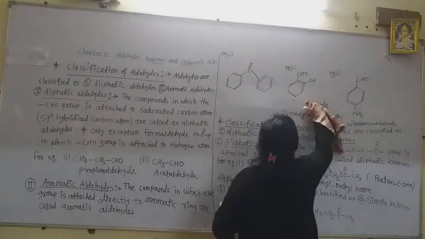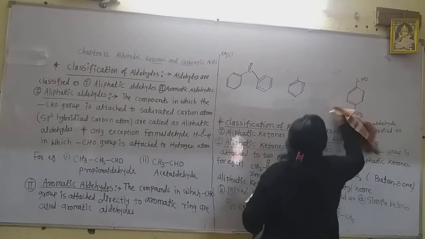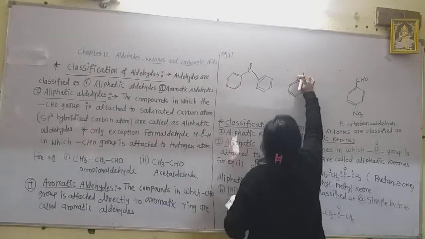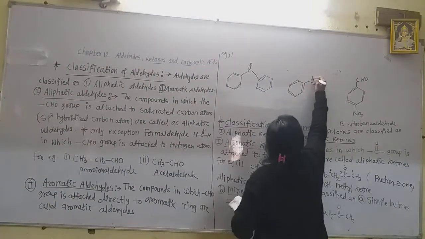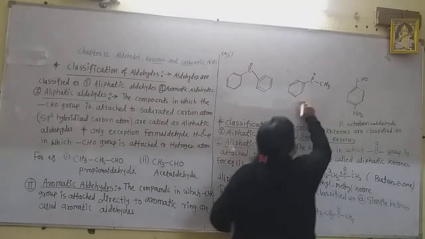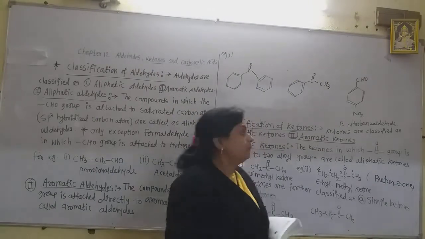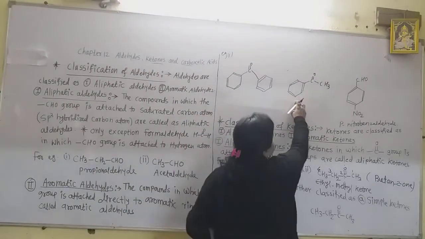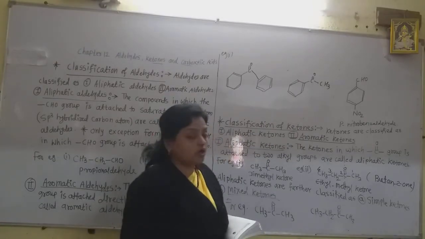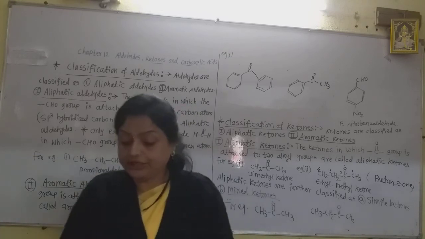And the unsymmetrical ketone, see here how unsymmetrical ketones are. One is the phenyl ring, with this ketonic group, and another, suppose, is the methyl group. Now this is the mixed or unsymmetrical ketone because the two groups, one is the phenyl ring and the other is the methyl, are different, so they are called mixed or unsymmetrical ketones. Now this is the classification of aldehydes and ketones.